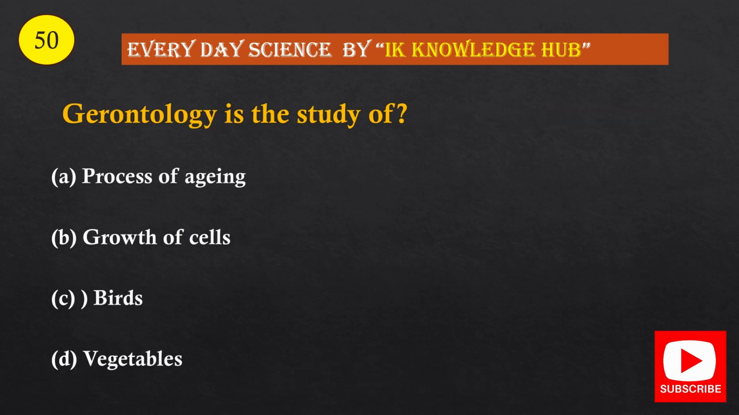Question number 50. Gerontology is the study of: A, the process of aging; B, growth of cells; C, birds; D, vegetables. And the correct option is option A, process of aging.